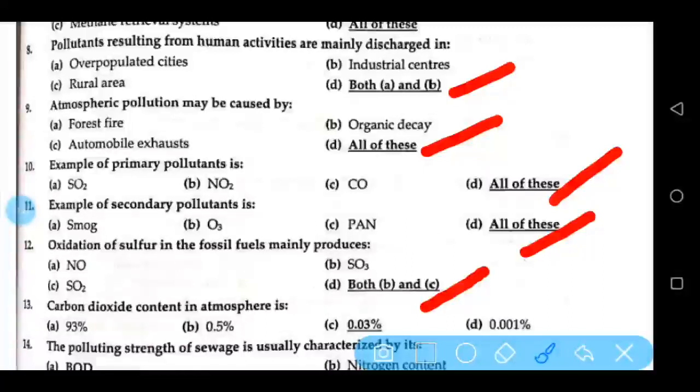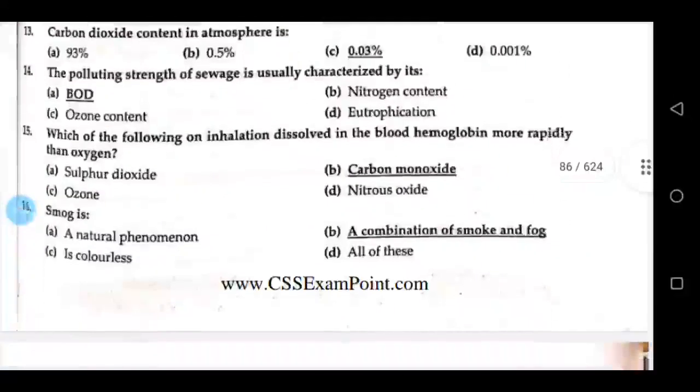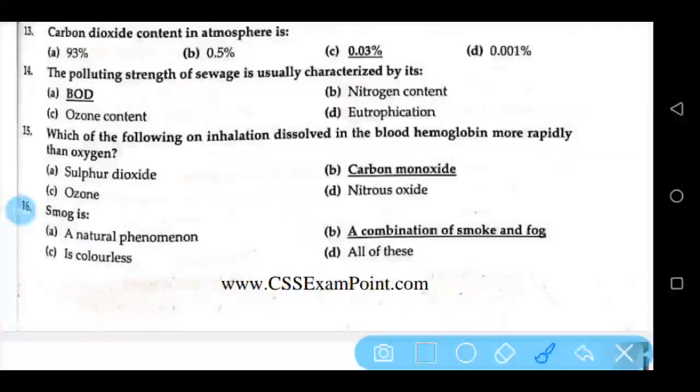Carbon dioxide content in atmosphere is 0.03%. The polluting strength of sewage is usually characterized by its BOD. Which of the following on inhalation dissolve in the blood hemoglobin more rapidly than oxygen? Carbon monoxide. Smog is a combination of smoke and fog.